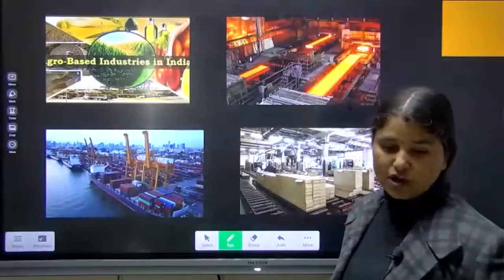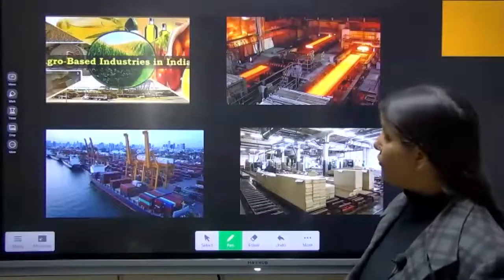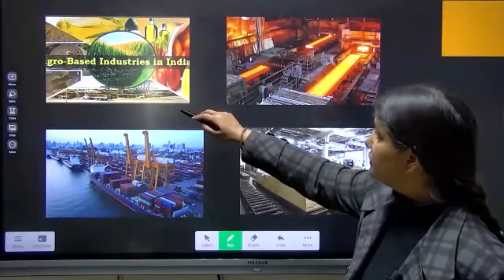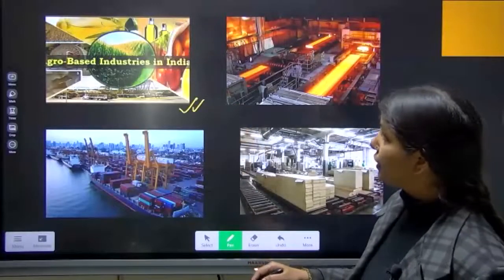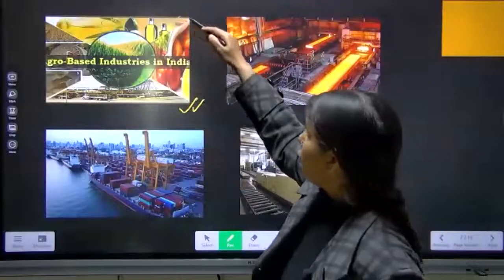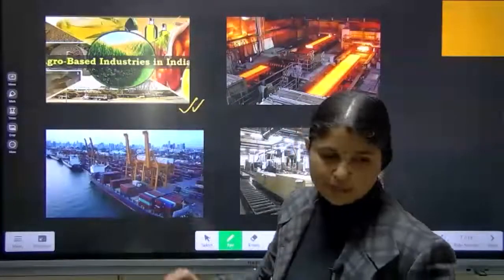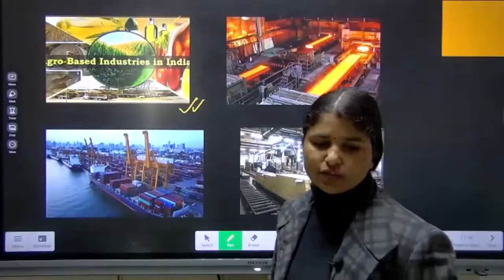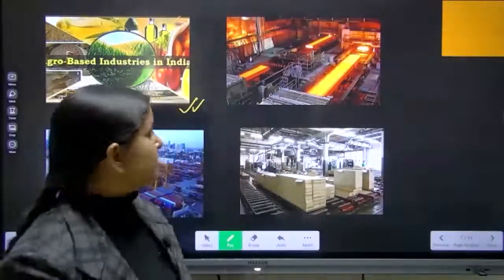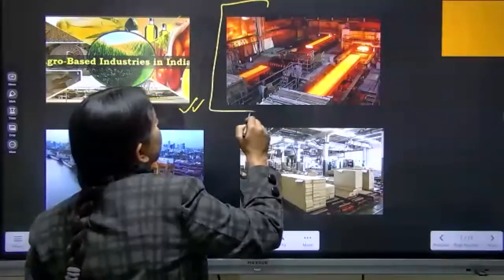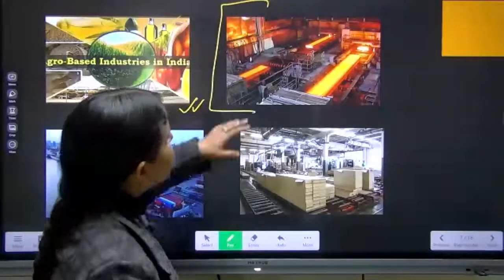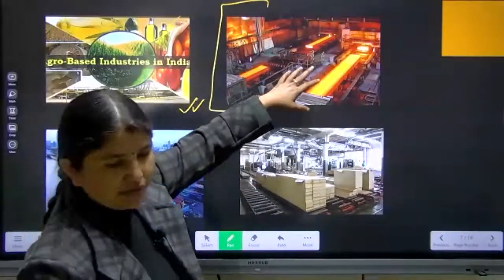In the next topic, I have a figure. All of you can see this figure. This is the agro-based industry, where they are making vegetable oil, doing the packaging of vegetables and all. Grains they are preparing, like packaging and all. Second one, if you see here, is the mineral-based industry. Just see how they are preparing the raw minerals.